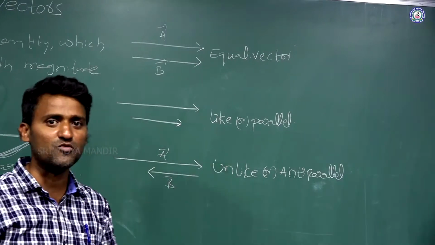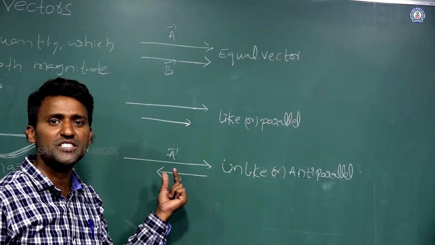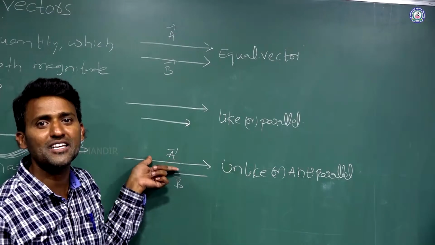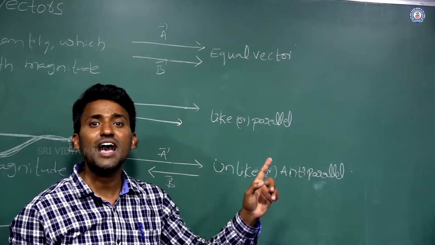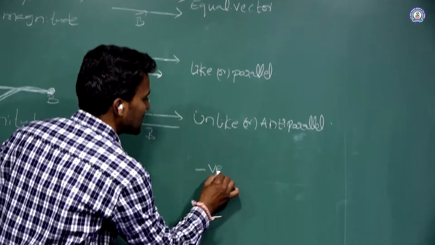Again I am giving the definition here. Vectors which are different in magnitude and direction, that we can call unlike vectors or anti-parallel vectors. And next one I am writing is the negative vector.